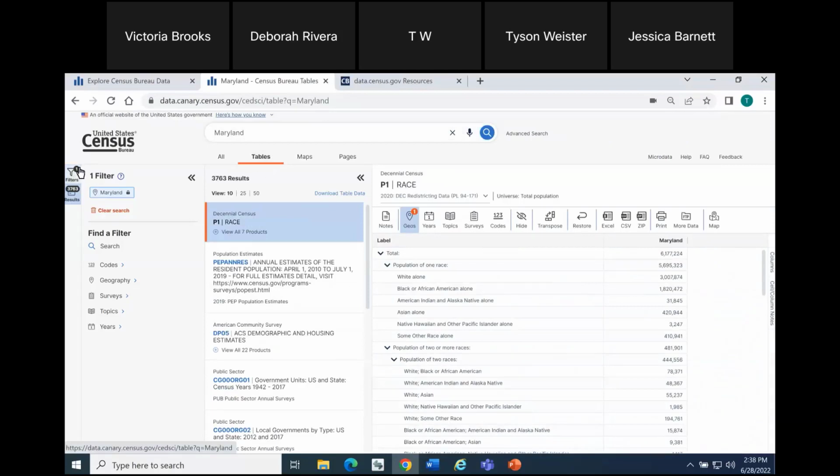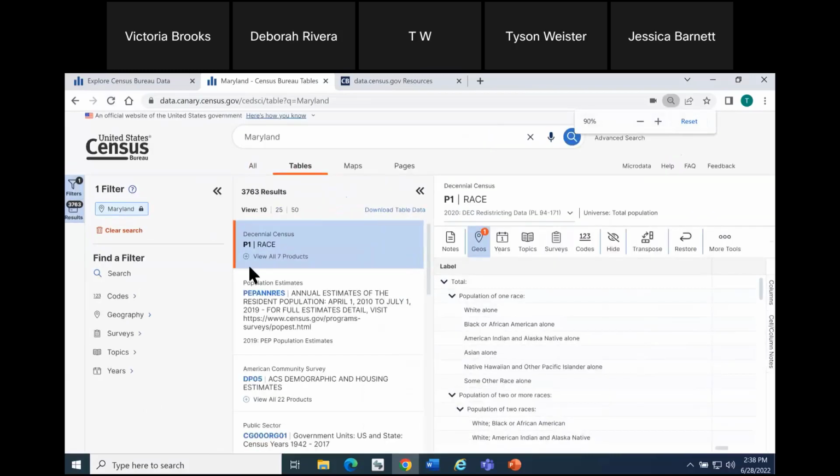One is the dot indicators that you're seeing. We've just put some work to more clearly indicate the number of filters you've selected and the number of results that you're seeing. Here we see 3,763 table results and 1 geography filter. So this is more consistent with other technology and ways of showing you numbers for things. I'm also going to click the reload button here just to show you an additional functionality that you may have noticed. But before I do that, it's called skeleton loading. So what we're going to see when I click the reload button is that as your results are populating on screen, you're going to see bars.